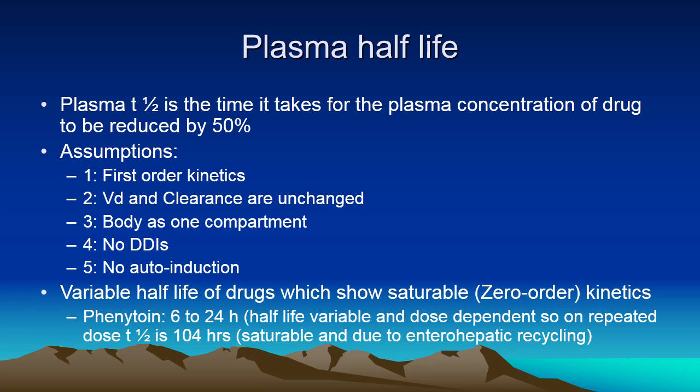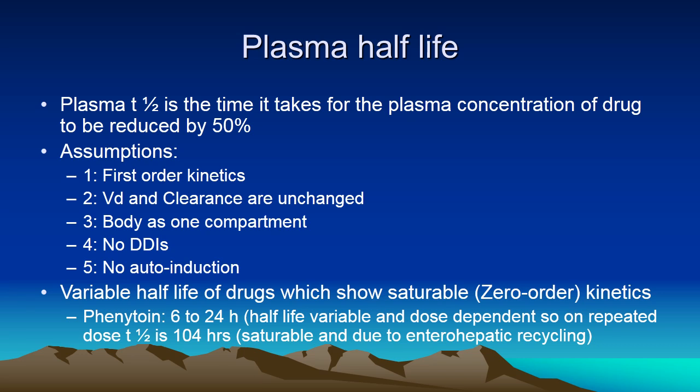Usually drugs obey first order kinetics, volume of distribution and clearance are unchanged, body is considered as a single compartment. When we take a two compartment bimodal, then terminal half-life can be estimated. There are no drug-drug interactions and there is no auto-induction or inhibition.